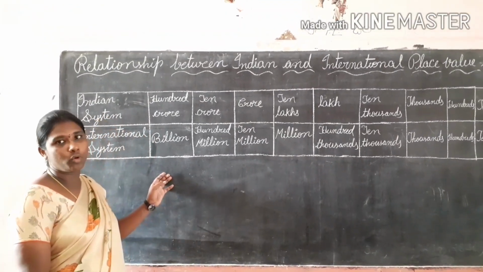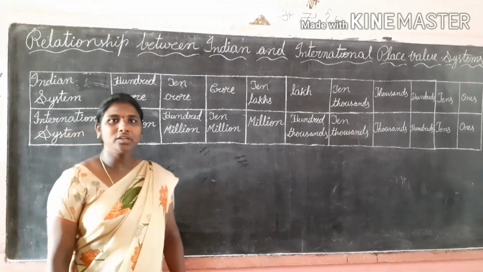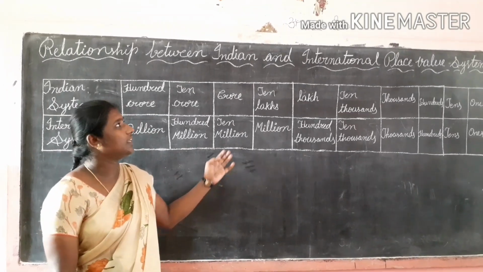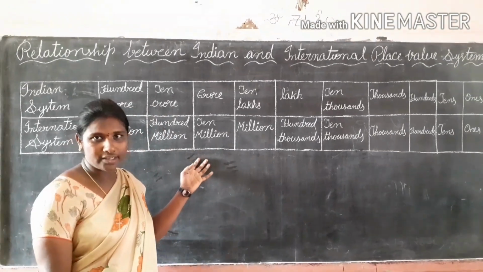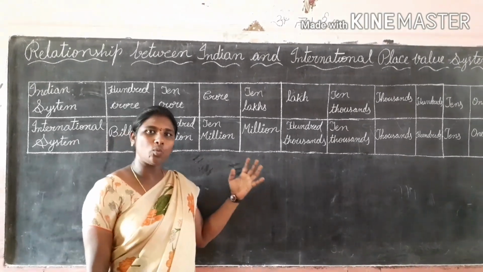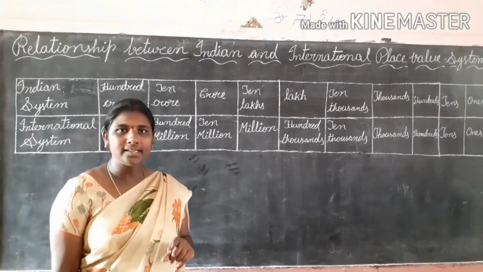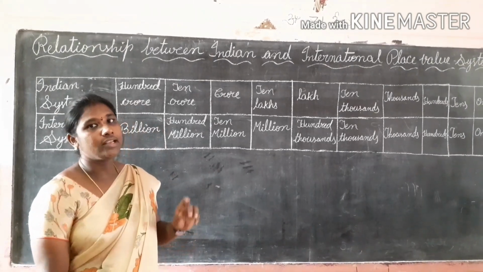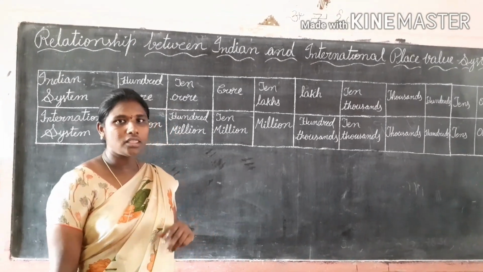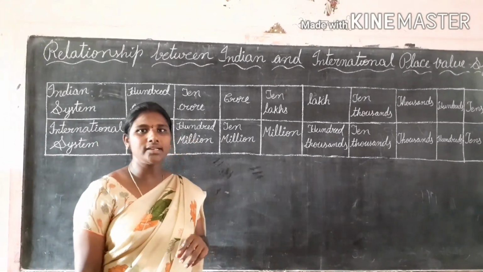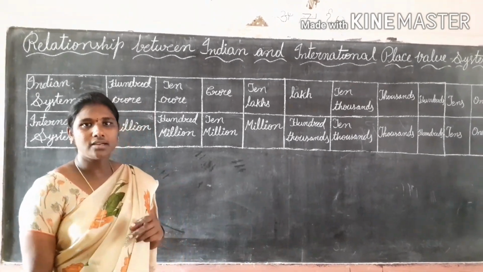Now we are going to discuss the relationship between the Indian and international place value systems. What are the place values in the Indian system? Ones, tens, hundreds, thousands, 10,000s, lakhs, 10 lakhs, crores, 10 crores. Next, what are the place values in the international system? Ones, tens, hundreds, thousands, 10,000s, 100,000s, millions, 10 millions, 100 millions, billions, 10 billions, 100 billions.